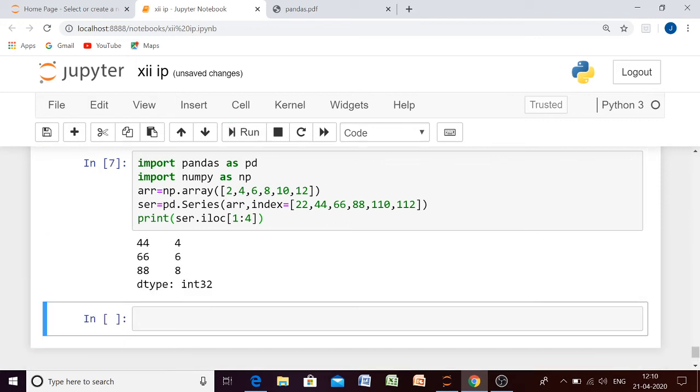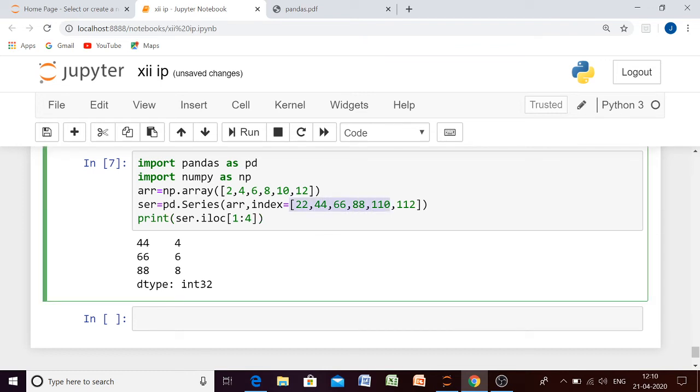Yes, we are having 4, 6 and 8. Okay, but if we want to use the index values, those which are given by us, then we have to write here LOC. Okay, what will happen if we write like this? If we write like this, what will happen?